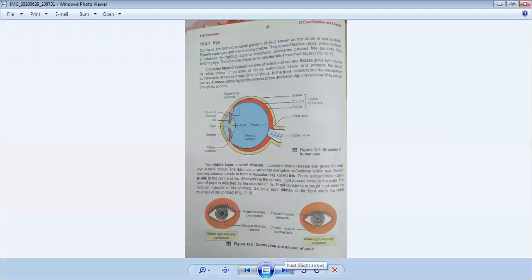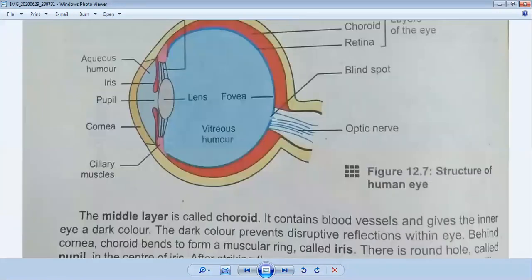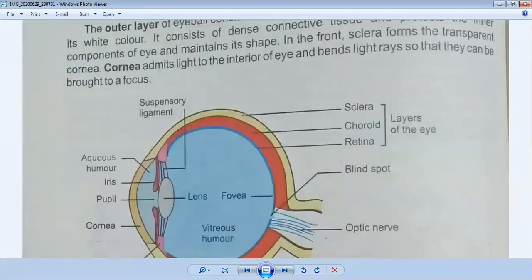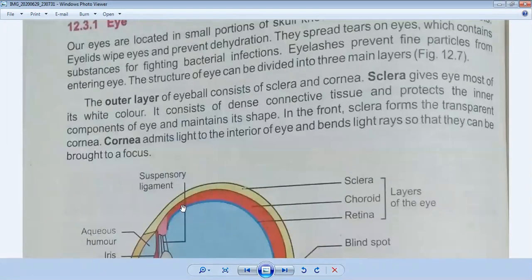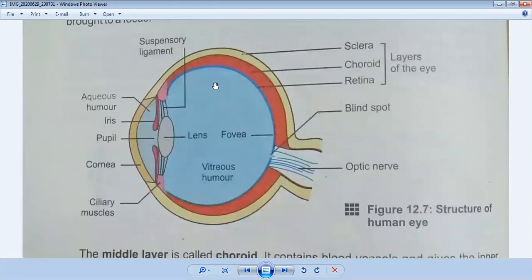Okay, Betty. Today we will discuss the structure of an eye. Look at your book. Okay. First of all, we will discuss the structure of an eye. I will explain with the help of a diagram. If you see this diagram in your book, first I will tell you the location of your eye.